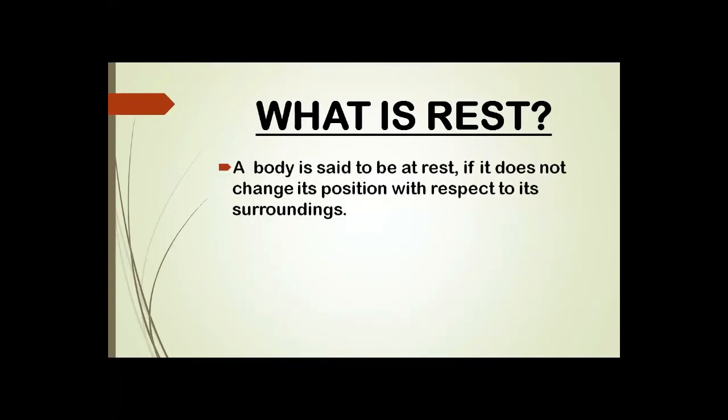We can say that a body is said to be at rest if it does not change its position with respect to its surrounding. Again, I'm repeating, a body is said to be at rest if it does not change its position with respect to its surrounding. Surrounding means the environment.